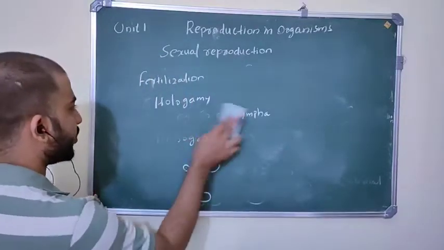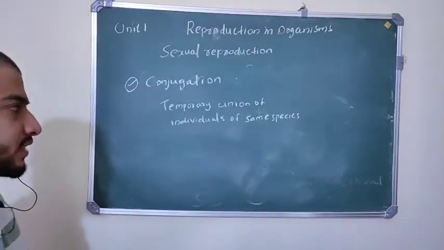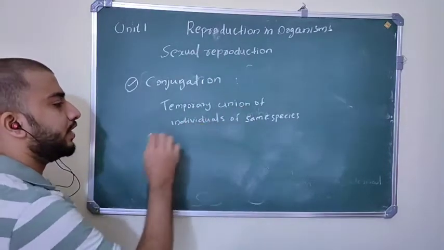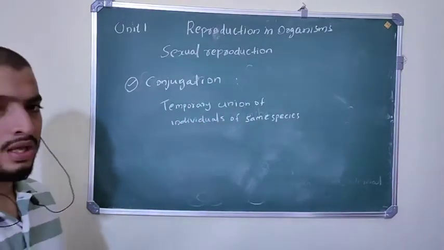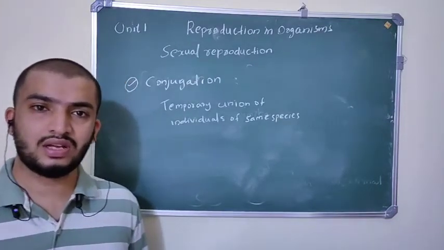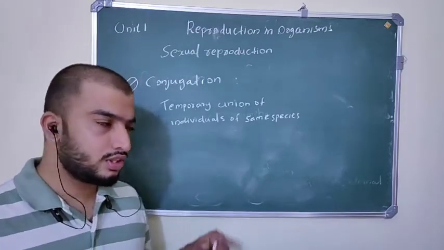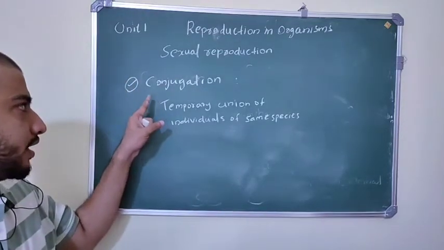Another type of sexual reproduction, that is called conjugation. Conjugation means temporary union of individuals of the same species. We already studied bacteria in +1 class. At that time we discussed reproduction in bacteria, so you might have heard this word, conjugation, in that session.